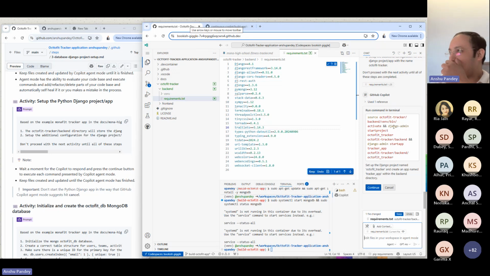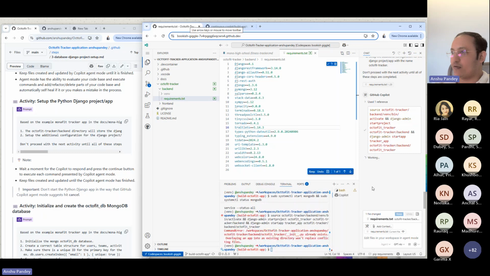So here we go and look at the command, validate whether it is correct or not. Source Octofit tracker backend Python environment. In that environment, we activate it. We install. We start with django-admin startproject, and we start app as well. So this would set it up, right? Let's say continue. The command looks correct.